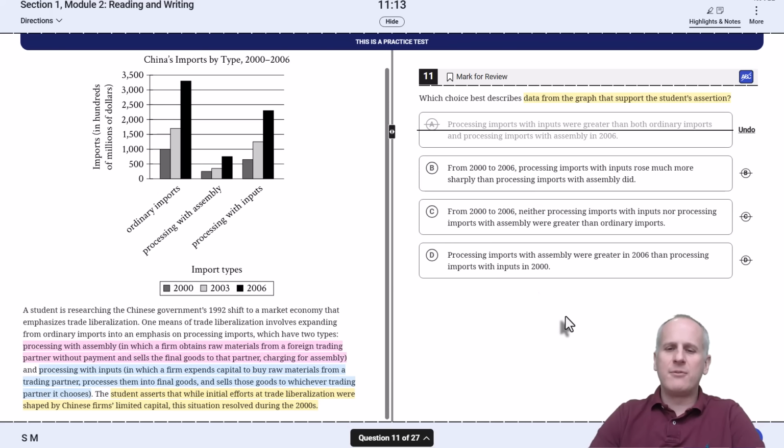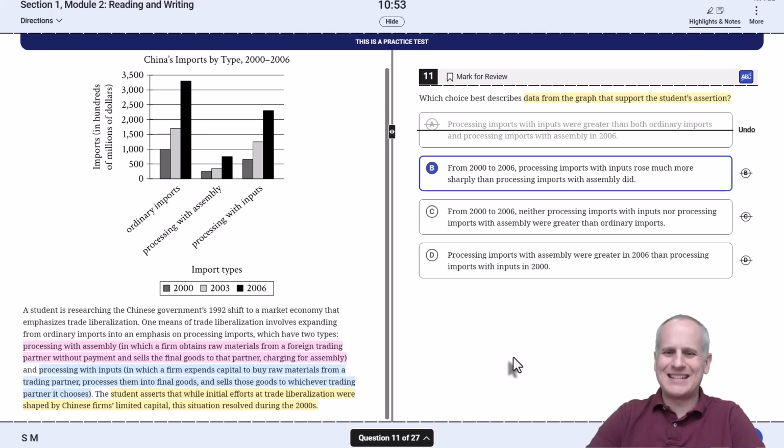Then choice B, from 2000 to 2006, processing imports with inputs rose much more sharply than processing imports with assembly did, and that explains why you've got this fixing of the capital. So B matches the chart and supports the distinction that we talked about. We should be able to select it proactively.